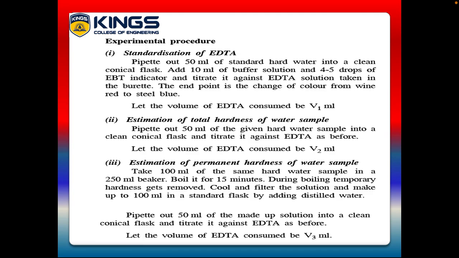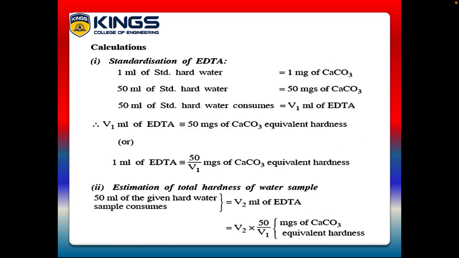From this solution, we pipette out 50 ml of the made up solution into a clean conical flask. Add 10 ml of buffer solution and 4 to 5 drops of EBT indicator and titrate it against EDTA solution taken in the burette. The end point is the change of color from wine red to steel blue. Let the volume of EDTA consumed be V3 ml.